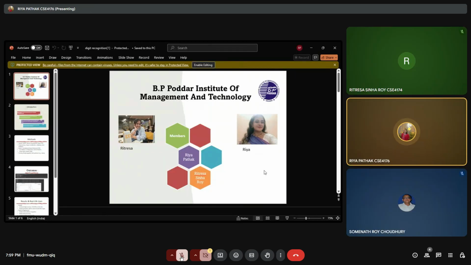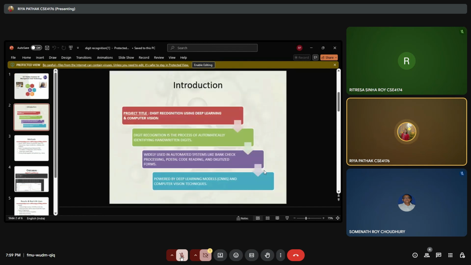Riya Pathak and Ritresha, we are a team and we are working on a project that is digit recognition using deep learning and computer vision. Why we need it? A machine should understand what digits are written on an image. We can use it for cancer cell detection and all. I have a slide on that also.